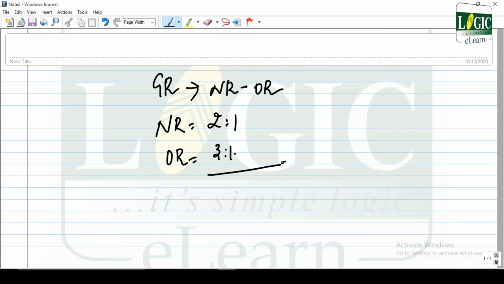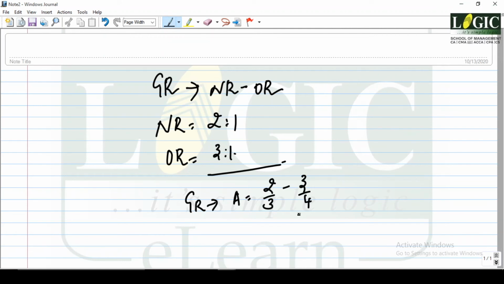Now what is the gaining ratio? Gaining ratio of A is equal to 2/3 minus 3/4. Gaining ratio of B is equal to 1/3 minus 1/4, and 12 is the LCM. 4 twos are 8 minus 3 threes are 9.